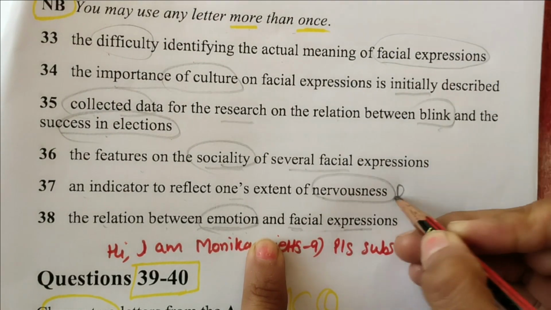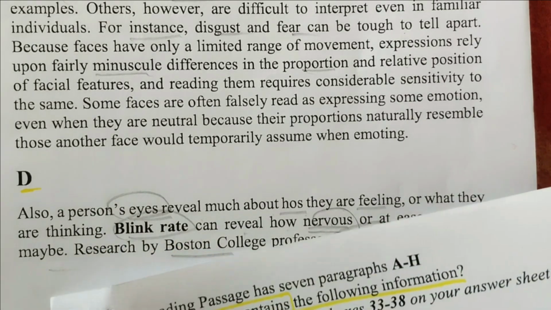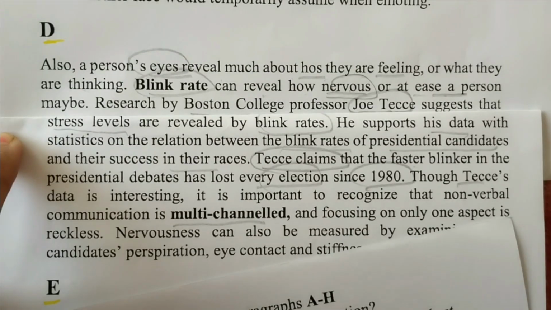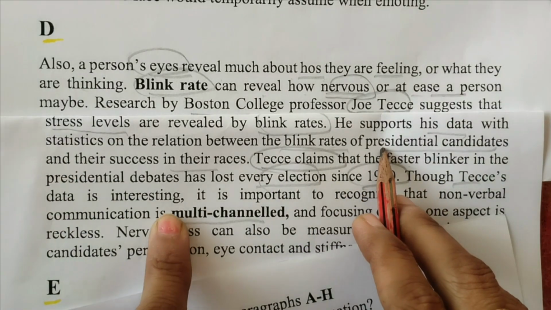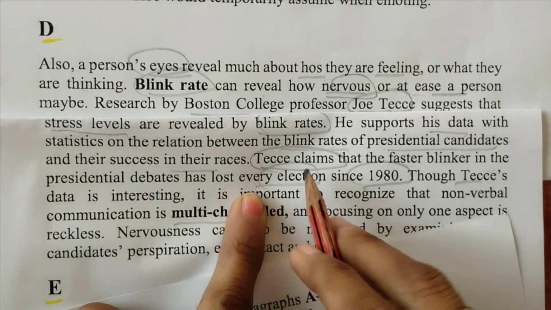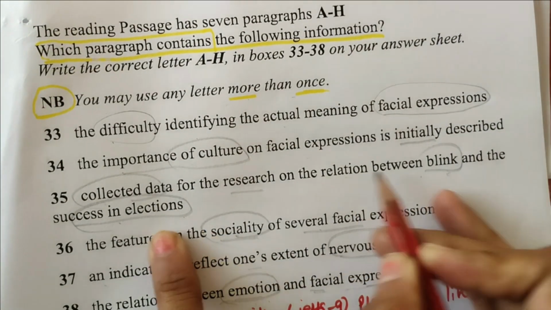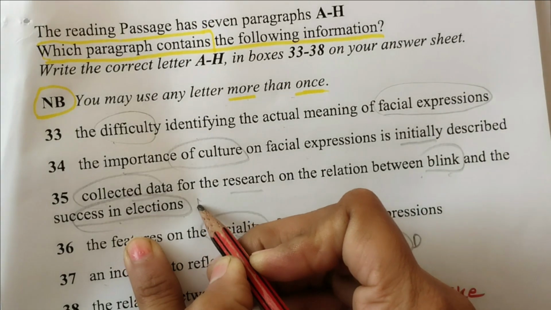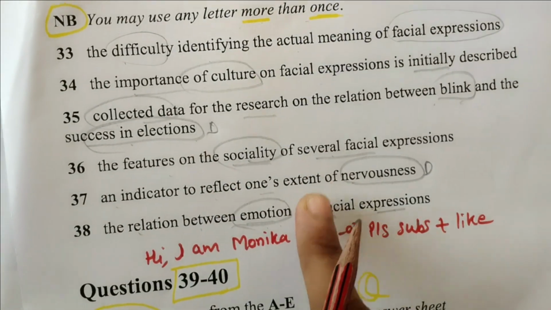So here, I will just mark D. And election is also in this paragraph. Presidential election is also there. So I will not try to read anything. Election, blink and success in election: I will mark it D. So two answers we have found easily. Now let's look.